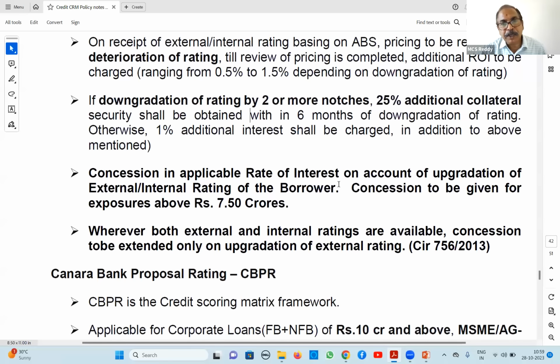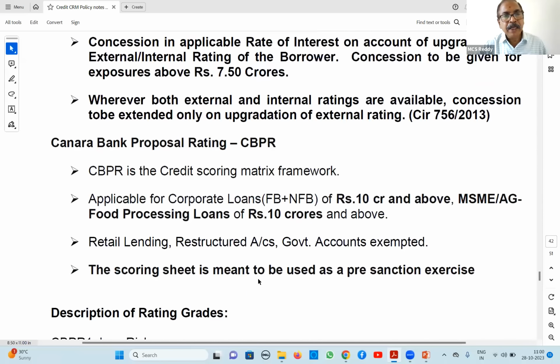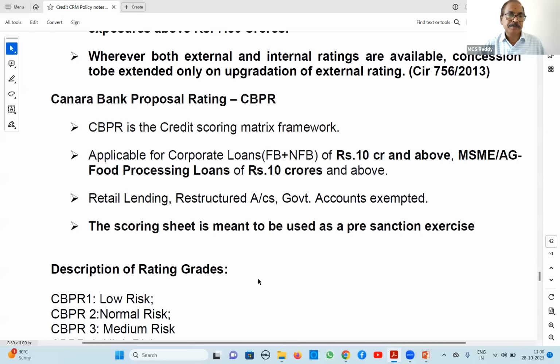Next, concession in applicable rate of interest on account of upgradation, whether internal or external, whatever it is: for 7.50 crores and above, you have to apply it immediately. This is per 756/2013. And suppose both ratings are there, internal as well as external. In such a case, for upgradation you consider only the external rating.